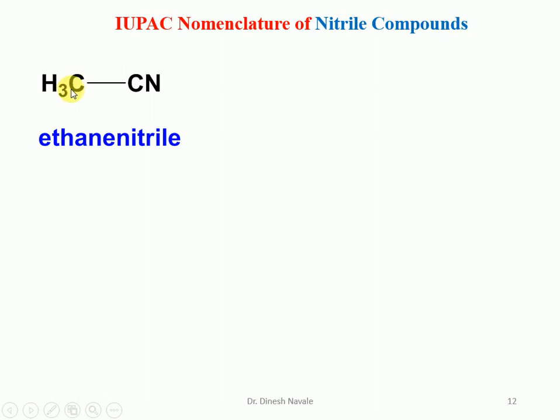So a total 2 carbon atom chain will be considered, and the parent hydrocarbon becomes ethane. So we write down the word ethane as it is, followed by nitrile. As I already mentioned, many students write methanenitrile, which is wrong, because this carbon atom of the nitrile should also be considered while giving the numbering.